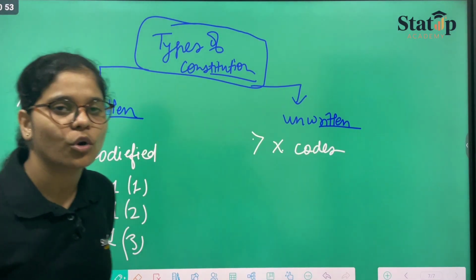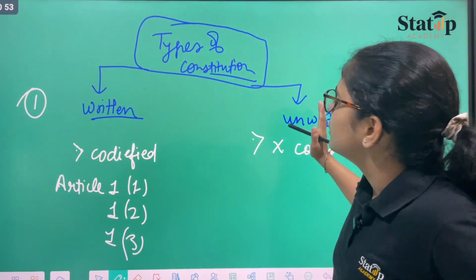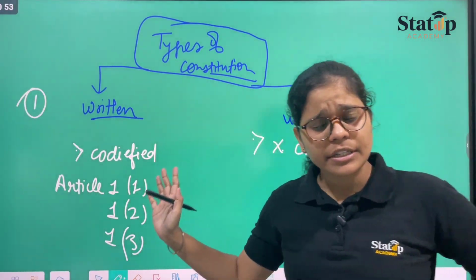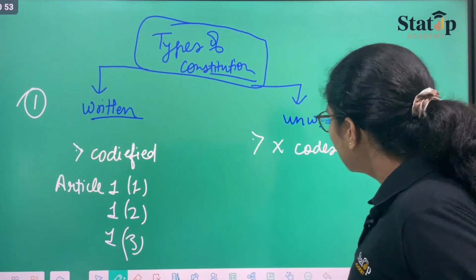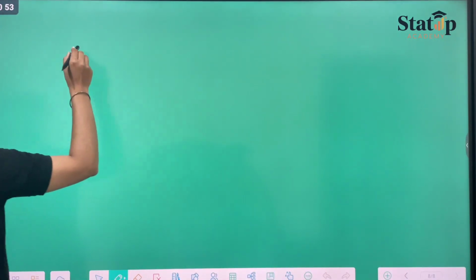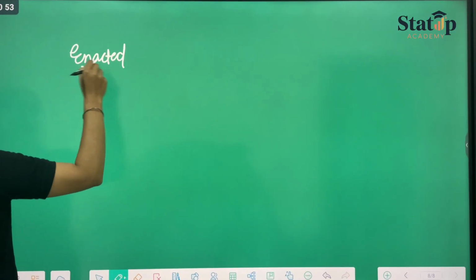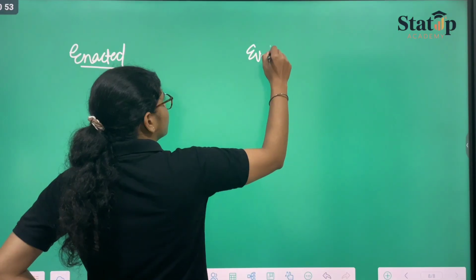There are these clauses, and this is how we call it. One is written and another is not written. Like this is another characterization that we can do. This was the written and unwritten. How about we call it enacted and another one we call it evolved.